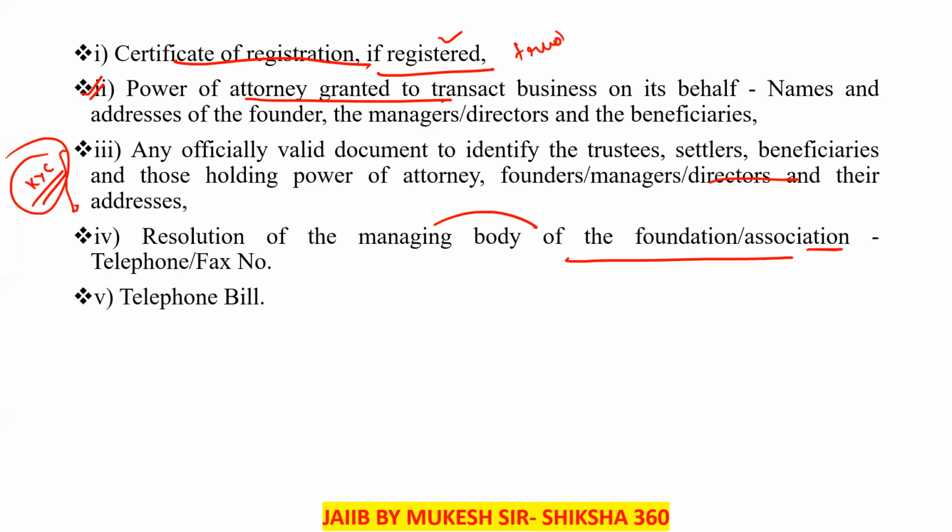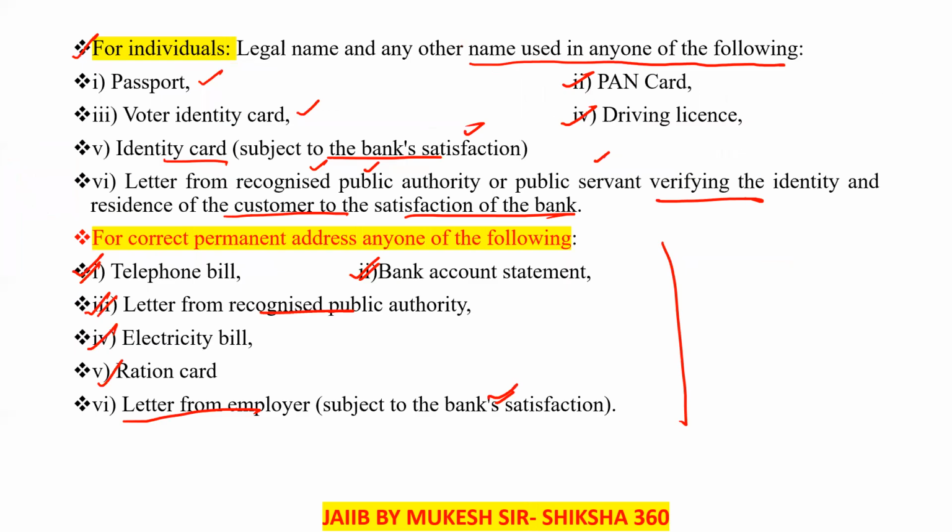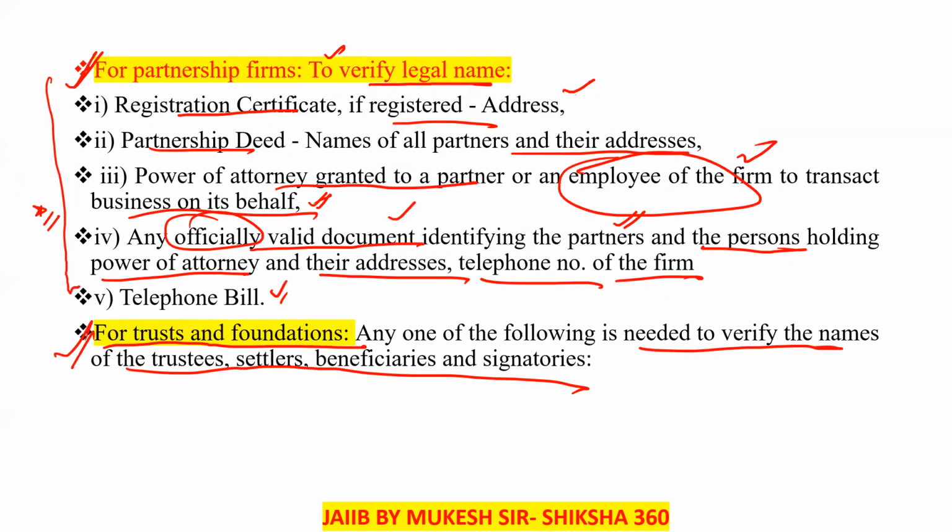Now move to the next one. Till now we have discussed the requirements for individuals. Please remember these names, like for verifying the permanent address, the OVD, the original verified document. All these things are for the partnership firm, for the trustees and foundation.